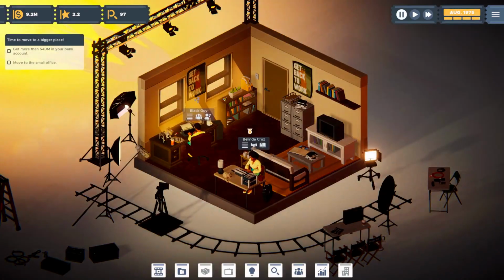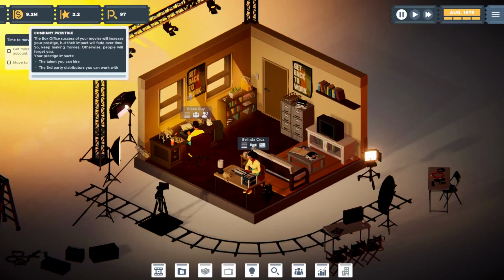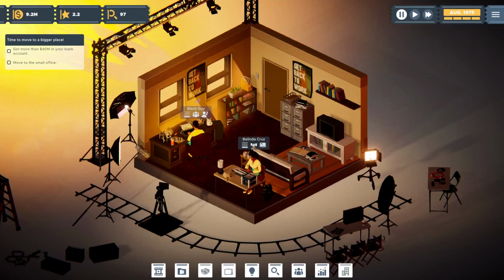Alrighty. So that's what we have right there. For this episode 2, we paid off our loan. We've got almost 10 mil in the bank. We're rising in prestige. We won a Rami for The Father of God, which means we have potentially a prestigious franchise that we can begin to make when we unlock sequels and other things like that. So we got some good directions to head forward to. August 1975. We're cooking. We might be on the way to making some stuff. We're still working towards that 40 mil and to move into that small office. Maybe we'll get there by the end of the decade or maybe into the 80s where things start to really kind of ratchet up. So we'll have to figure that out on our next episode.